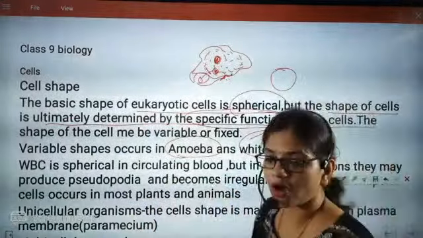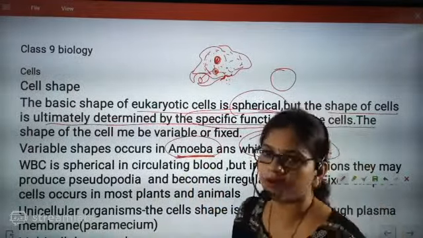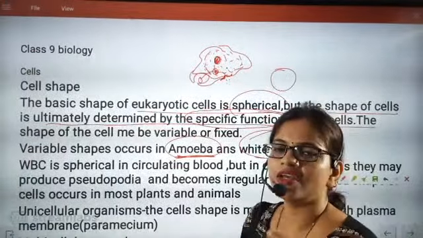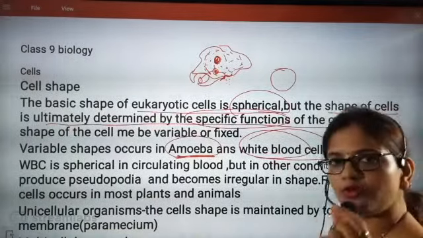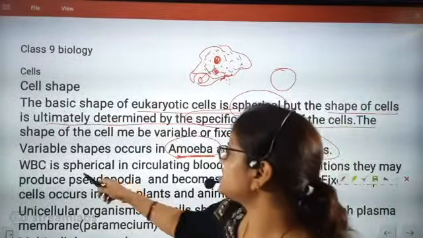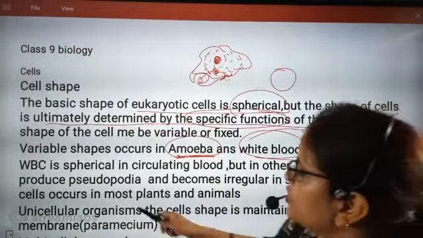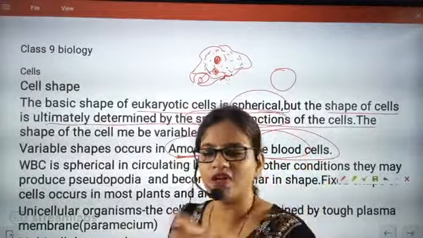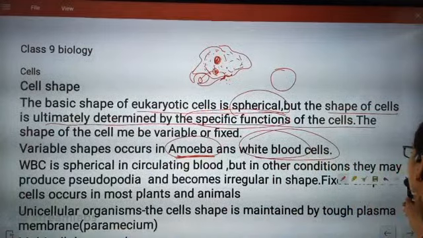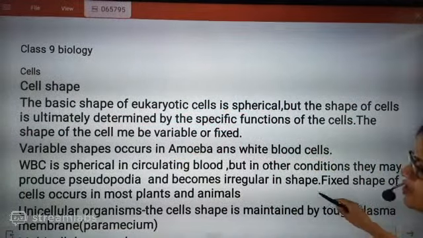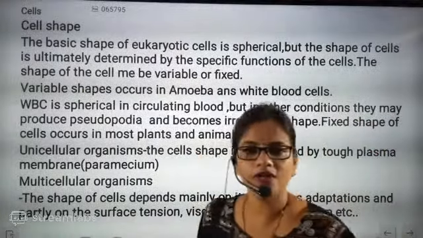And outside your body, the example is amoeba. Amoeba changes its shape. Amoeba is known to change its shape, and the WBC present in your body is known to change its shape. So WBC is spherical in the circulatory system, but in other conditions it may produce pseudopodia. Pseudopodia means false finger-like projections, distortion of shape, and it becomes irregular in shape. Fixed shape of cell occurs in most plants and animals. So these two were the